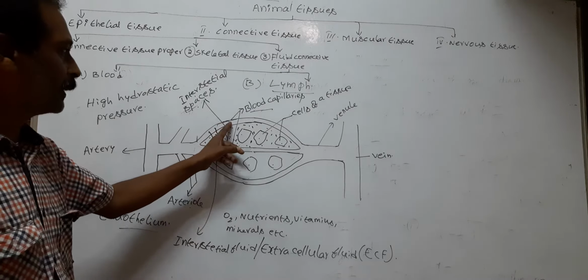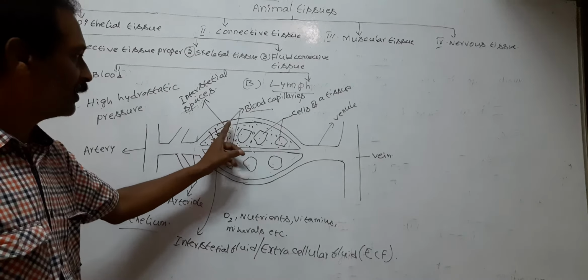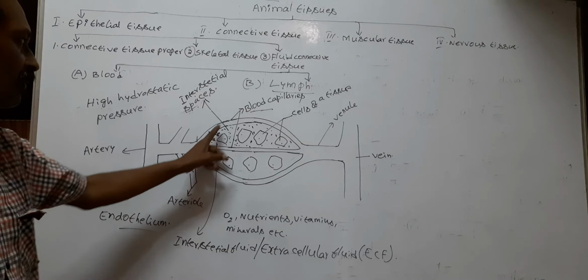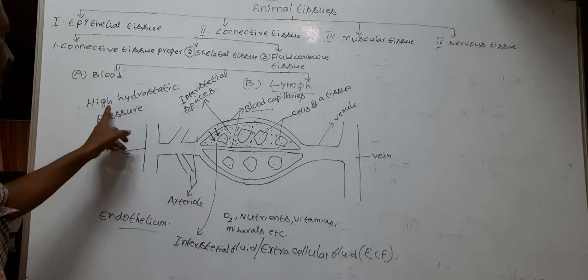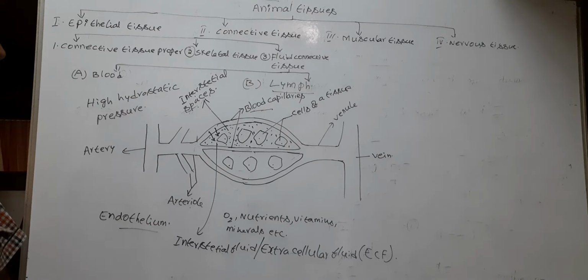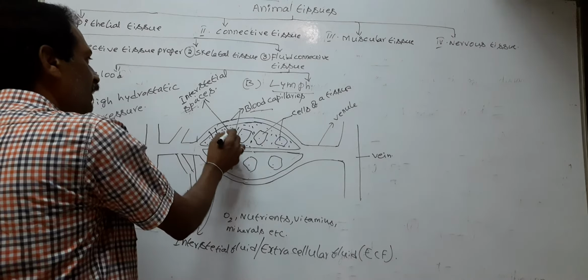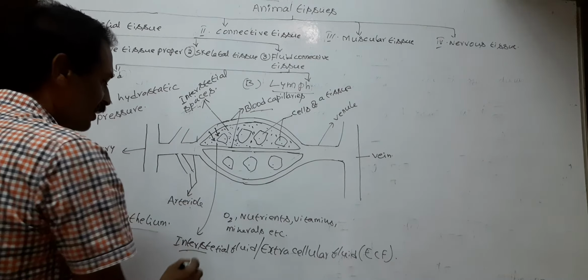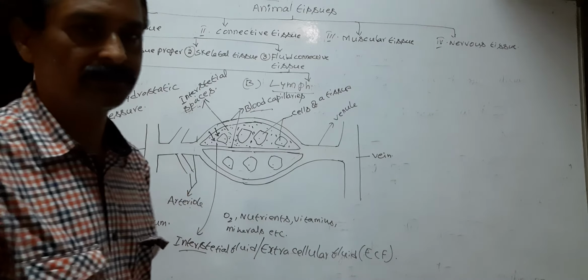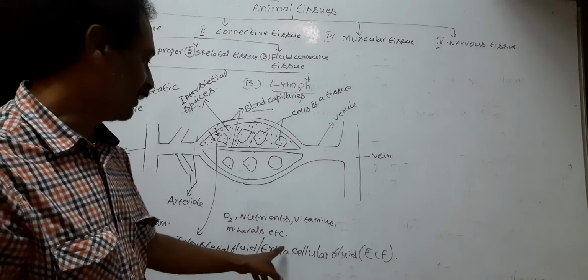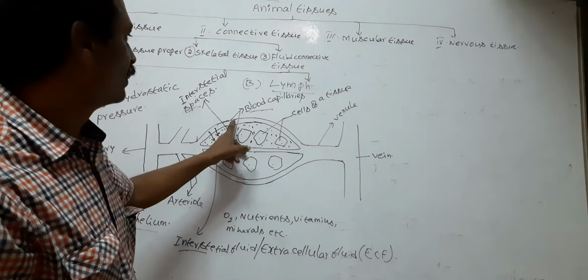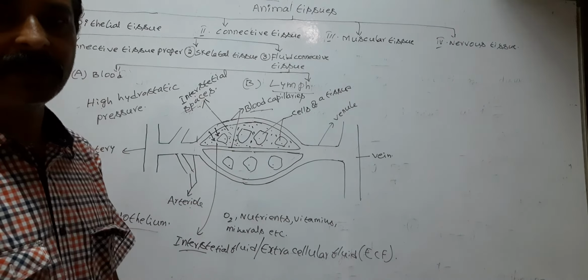So some of the contents of blood diffuse into interstitial spaces through the endothelium with the help of high hydrostatic pressure at the end of arterioles. The fluid in the interstitial spaces is called interstitial fluid or extracellular fluid or ECF, which diffuses from blood capillaries.